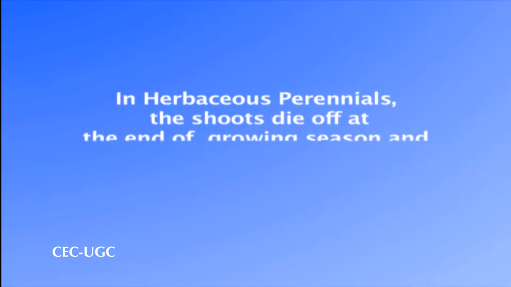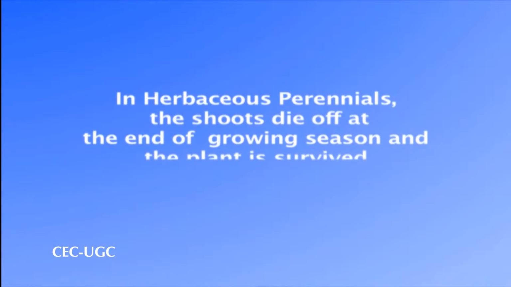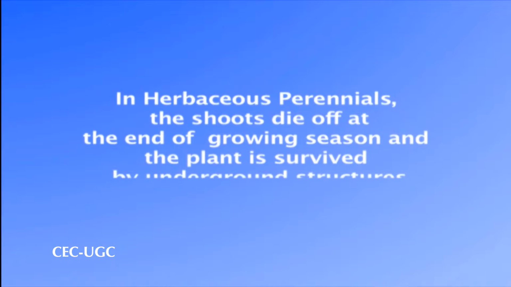Herbaceous perennials are the plants which have annual tops but perennial underground structures. In these plants, the shoot dies off at the end of the growing season and the plant is survived by underground structures. The next season foliage or shoots sprout from the underground living structures with the onset of the favorable conditions.